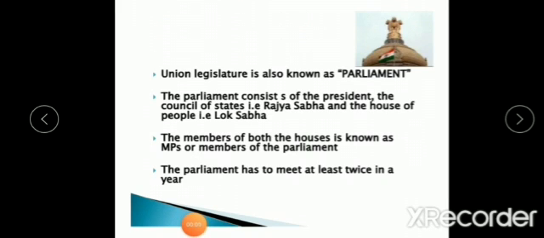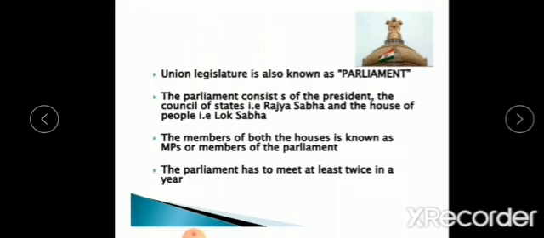Next we'll move on to the topic: what is parliament? Parliament means the legislative organ of the government. So students, keep in mind, questions can be asked, what is parliament? For 1 mark questions. So the answer is parliament means the legislative organ of the government.